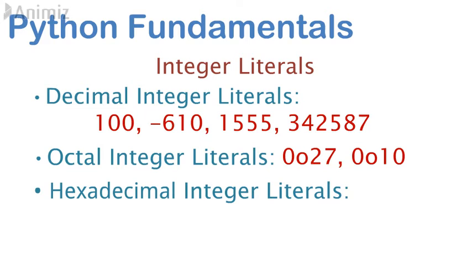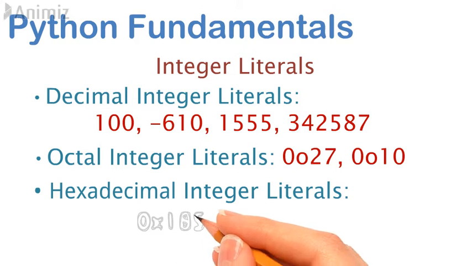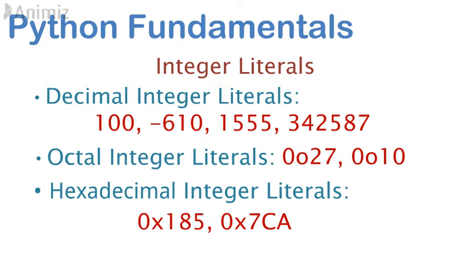Next is the hexadecimal integer literal. Hexadecimal integer literal must contain digits from 0 to 15. It is a sequence of digits starting with 0 and X. It may be small or capital, and digits 10 to 15 are represented with A, B, C, D, E, F respectively. Now look at this example. 185 starts with 0 and X. Similarly, 7CA starts with 0 and X.